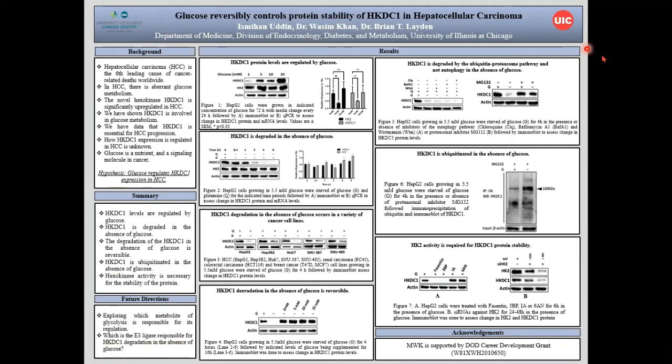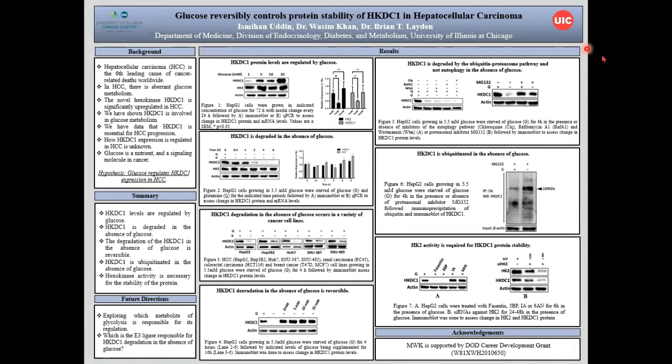To begin with, globally, we are seeing a decline in the number of deaths due to cancer malignancies. However, the incidence and mortality rates of liver cancer continue to rise, with hepatocellular carcinoma being the sixth leading cause of cancer deaths worldwide, claiming over 12,000 lives annually.